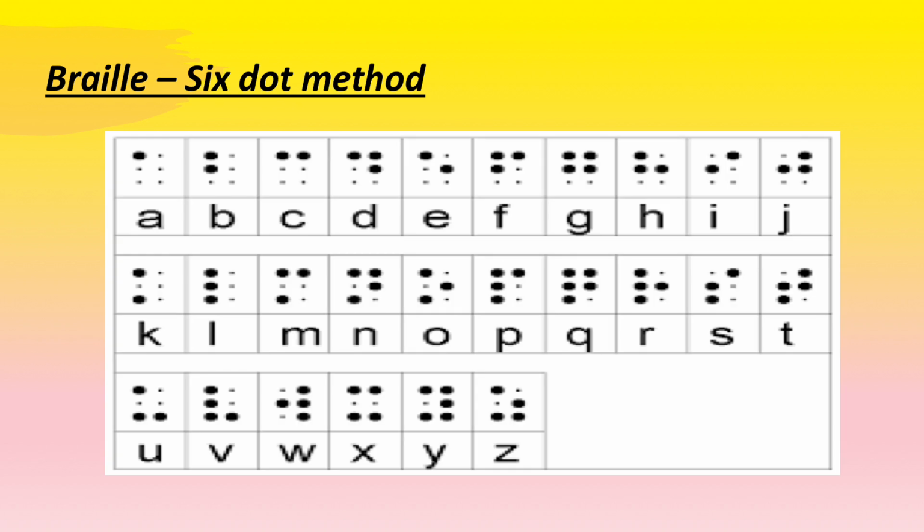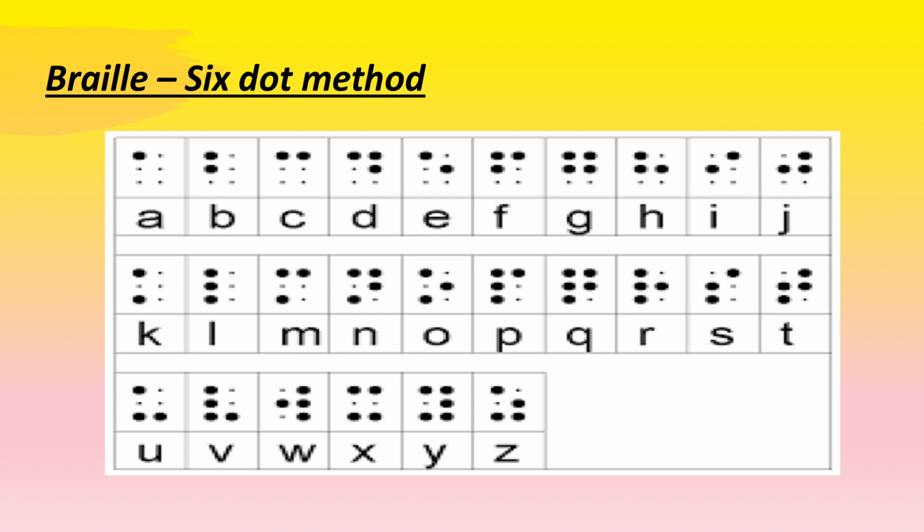Now, let us see how this script looks like. See here, this is Braille script. They have their own alphabets like how we have ours, A, B, C, D. With the help of this script, the visually impaired people can read and write. Let us observe each of these alphabets carefully.